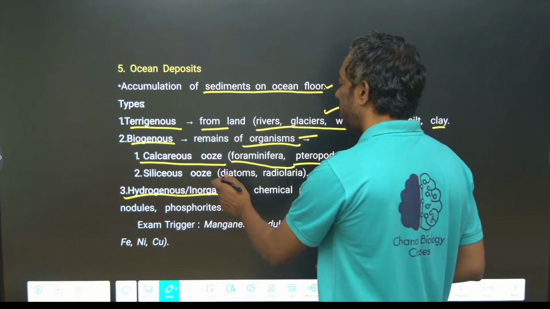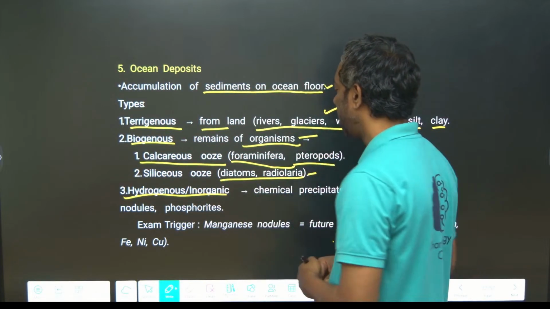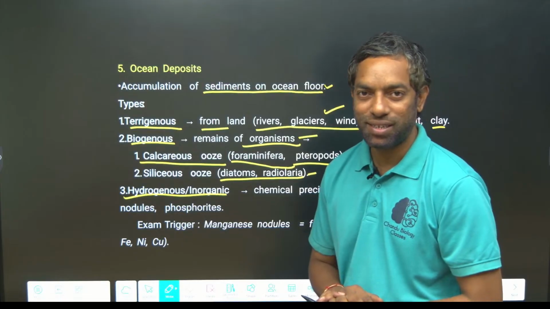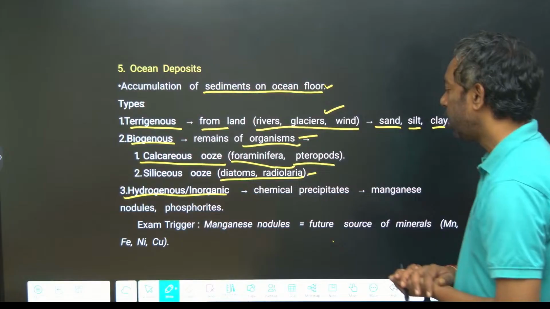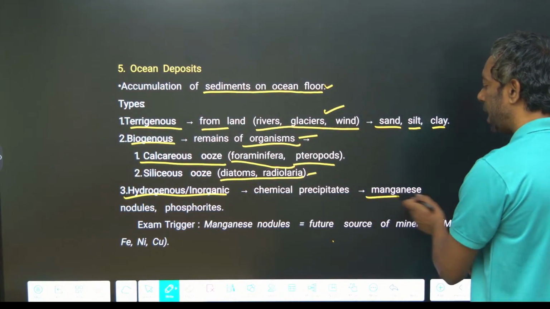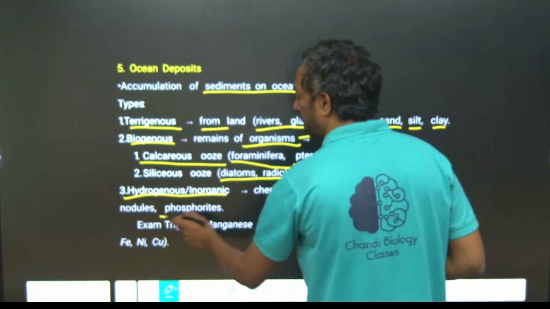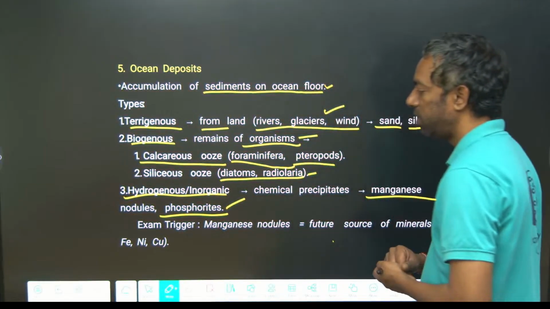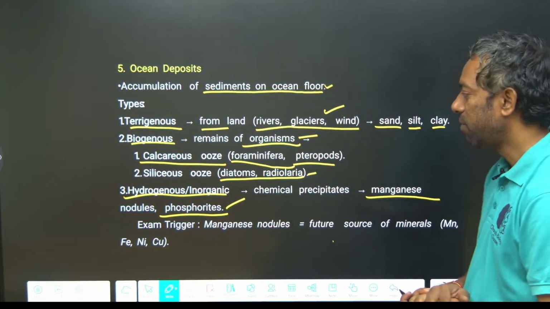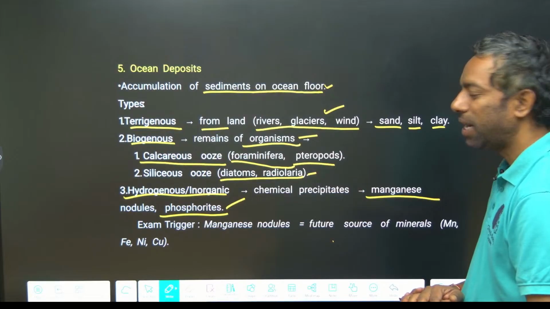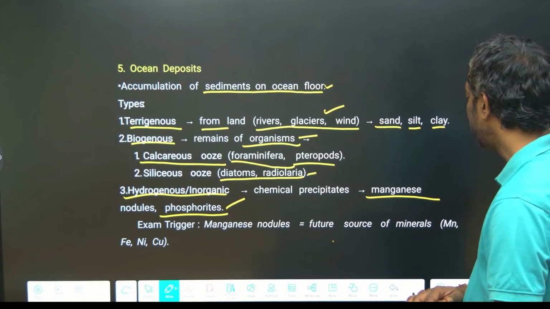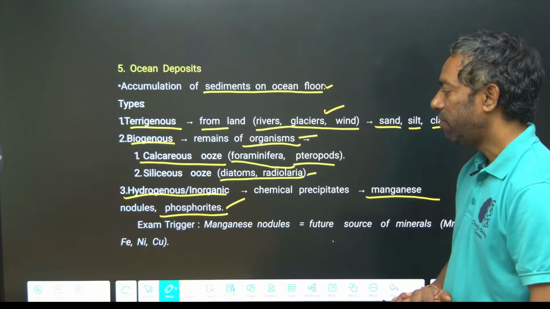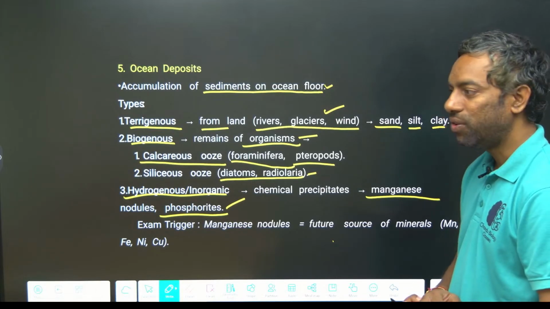Siliceous ooze, from diatoms and radiolaria. Hydrogenous or inorganic is a chemical precipitate, like manganese and phosphorite, which create some sediment; they might not ask you, guys. Manganese nodules are a future source of minerals: Mn, Fe, Ni, Cu in the ocean.